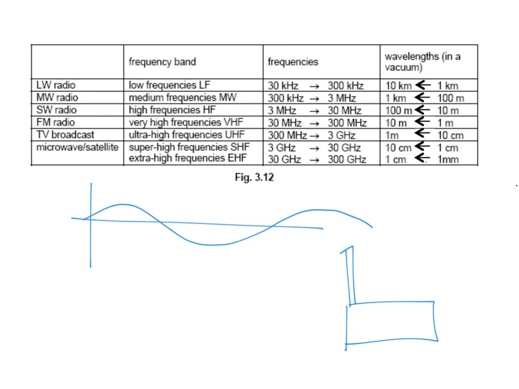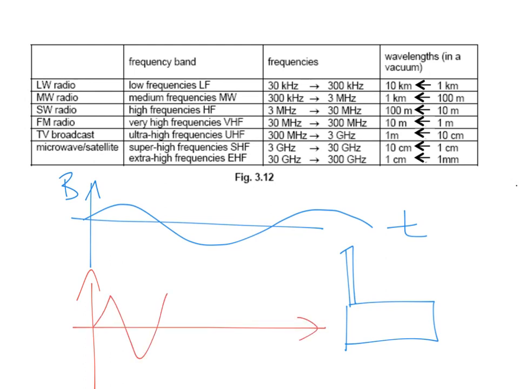Now, we also remember that the magnitude of the induced EMF, according to Faraday's law, is proportional to the rate of change of flux linkage. So if the flux density varies slowly with time, that means the gradient of the graph is small. In other words, the EMF induced here will be small. But compare it with a high frequency radio wave.